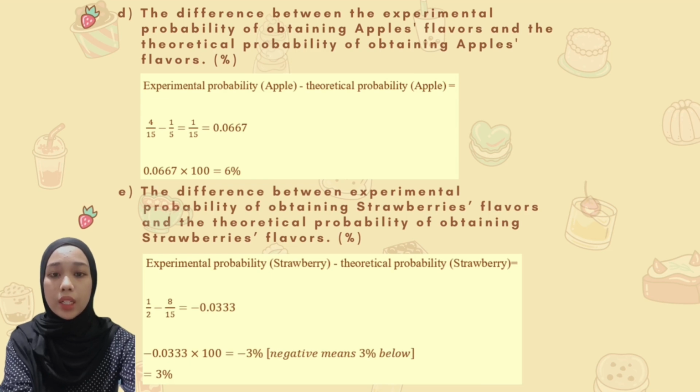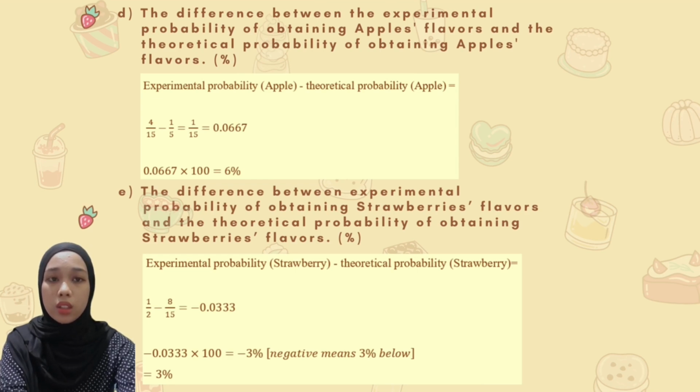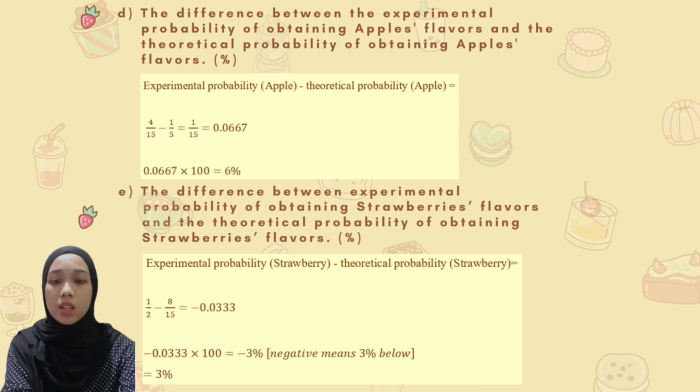For question D, we need to find the difference between the experimental and theoretical probability for the apple flavor, which means we need to find the experimental probability minus the theoretical probability, which is 4 over 15 minus 1 over 5 equal to 1 over 50, which is 0.0667, and we need to multiply by 100, which gives us 6%.